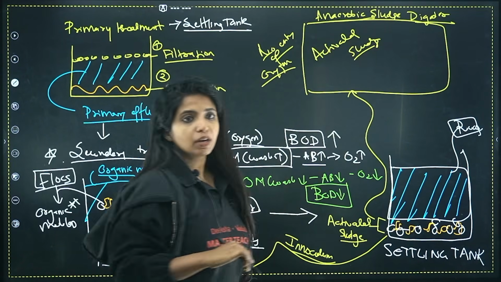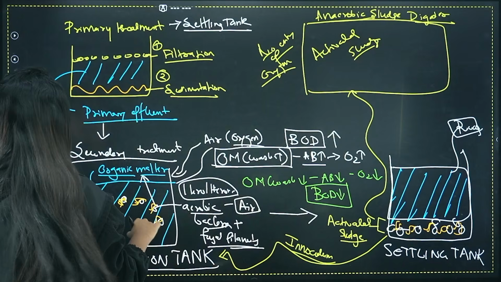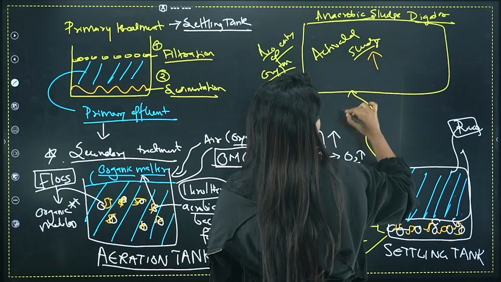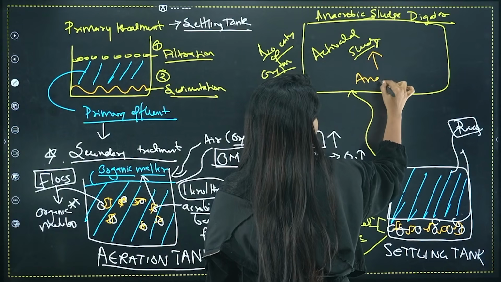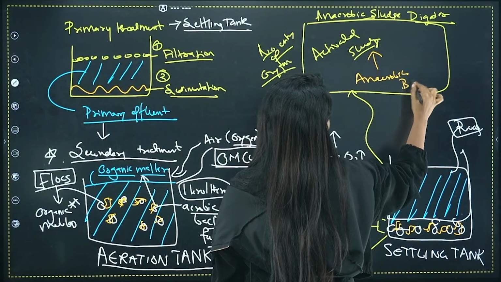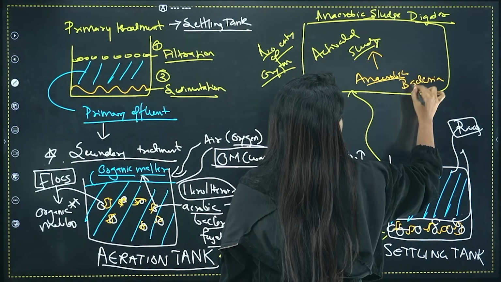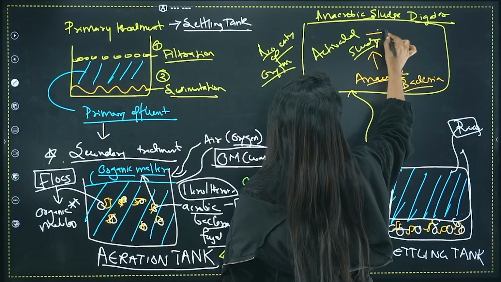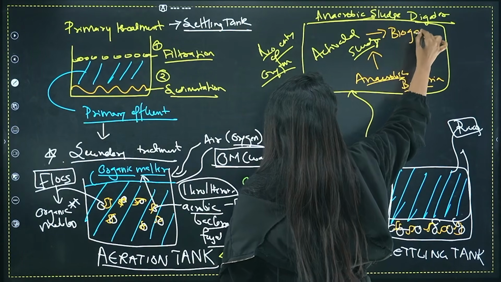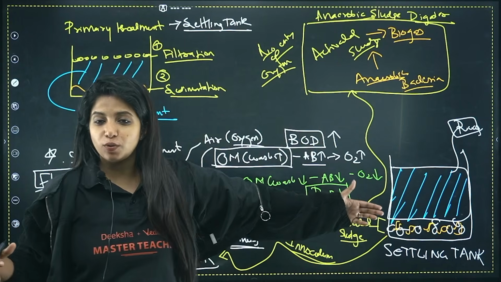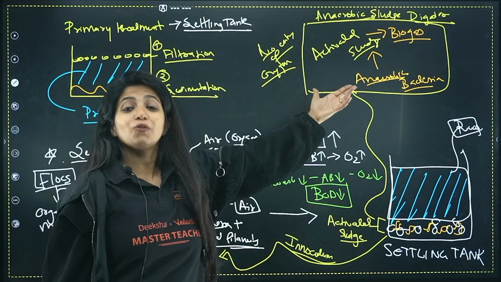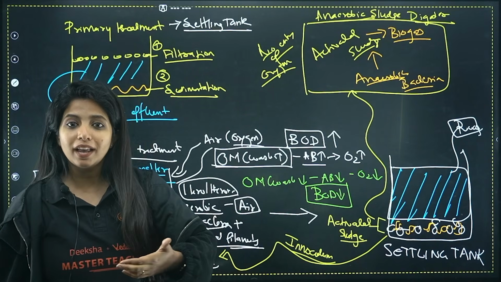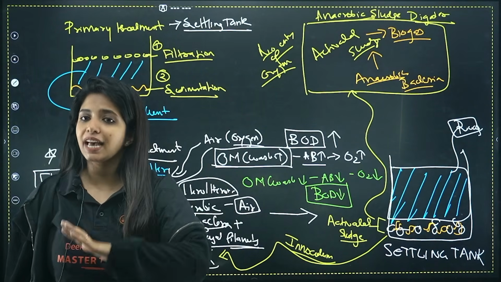Why do you do that? Because this activated sludge is going to be broken up by what? The anaerobic bacteria. Activated sludge is broken down by anaerobic bacteria, and basically it is going to release biogas. So from the sewage we got the fresh water that can be removed, and also we got what? Biogas that can be used in different households for production of electricity, for cooking, anything.